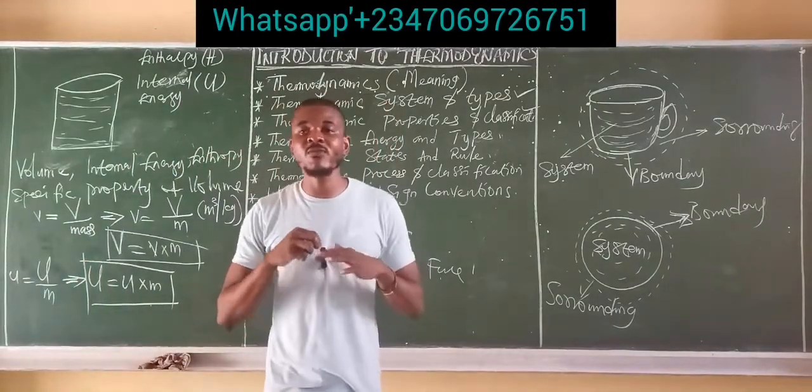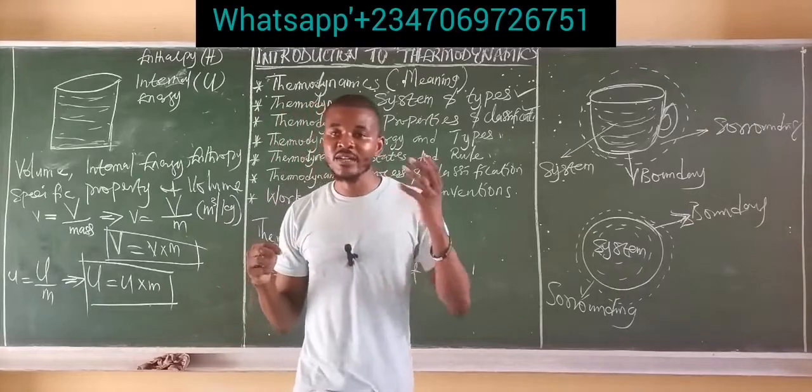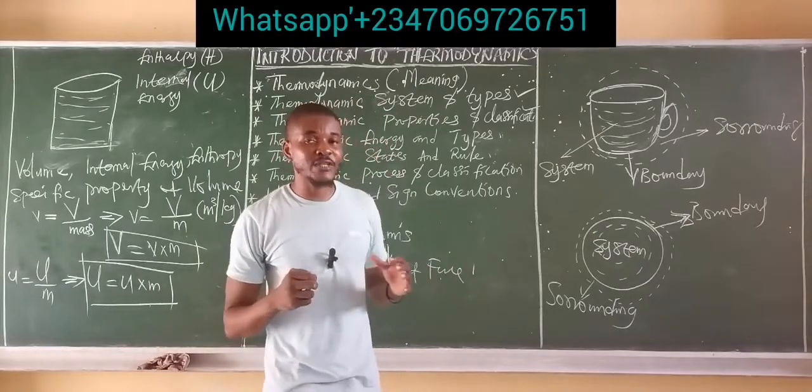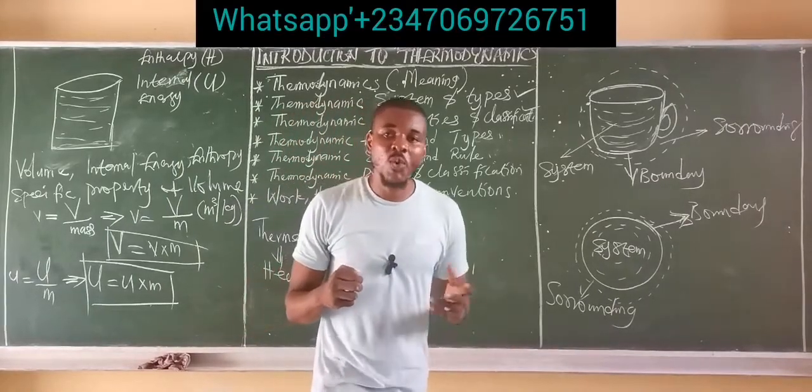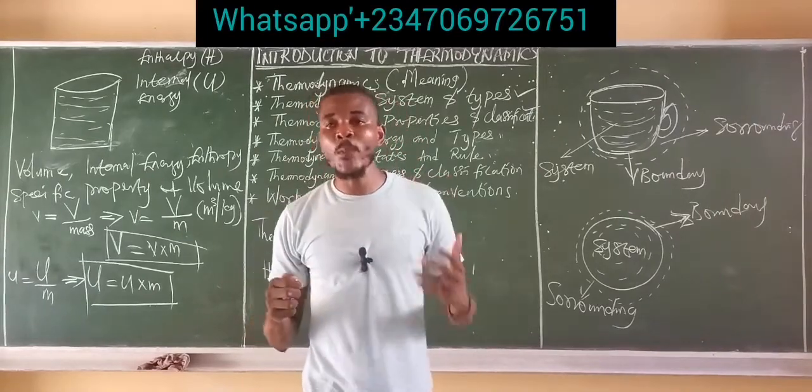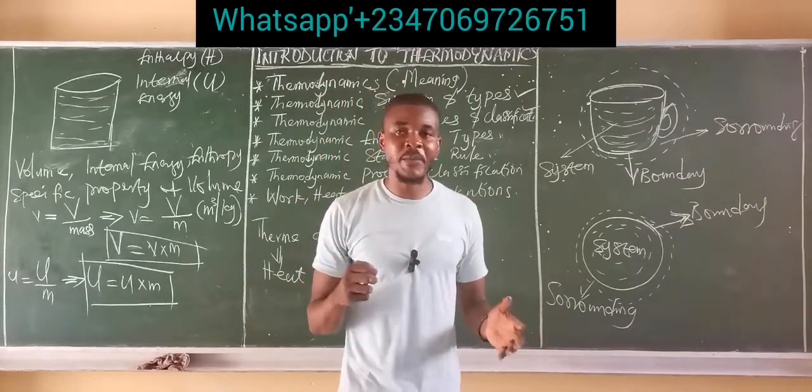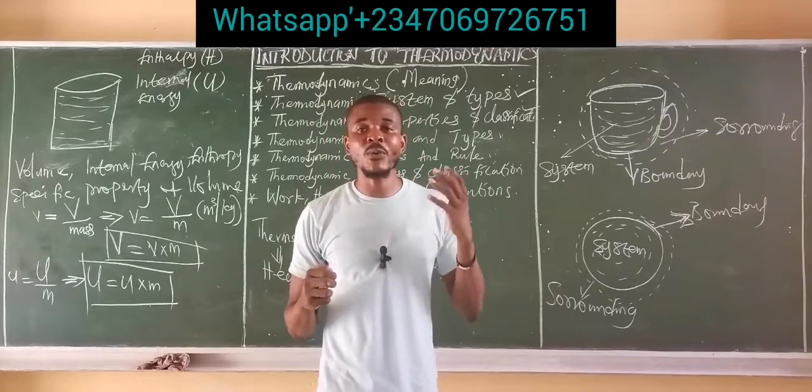Don't forget, everything we've been talking about so far has been centered around the thermodynamic system. Now let's fall back to the thermodynamic system. We said we have two types of system, the open system and the closed system. And we define the open system, or let's start with the closed system.